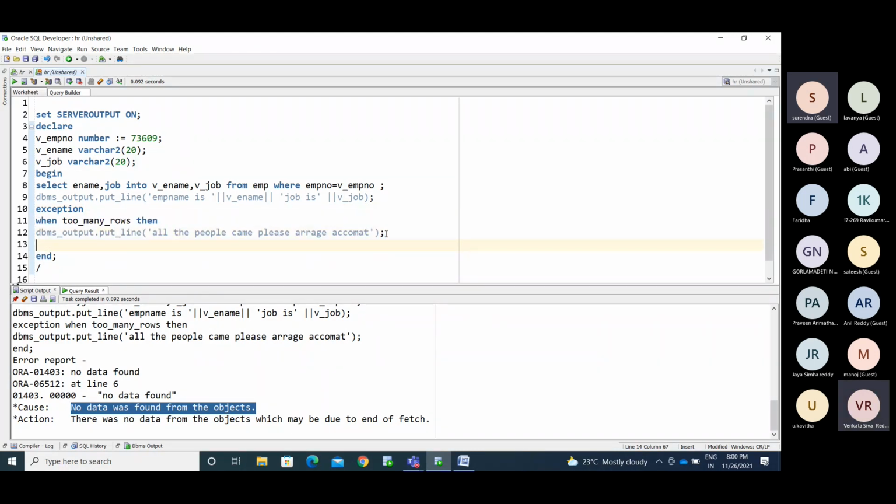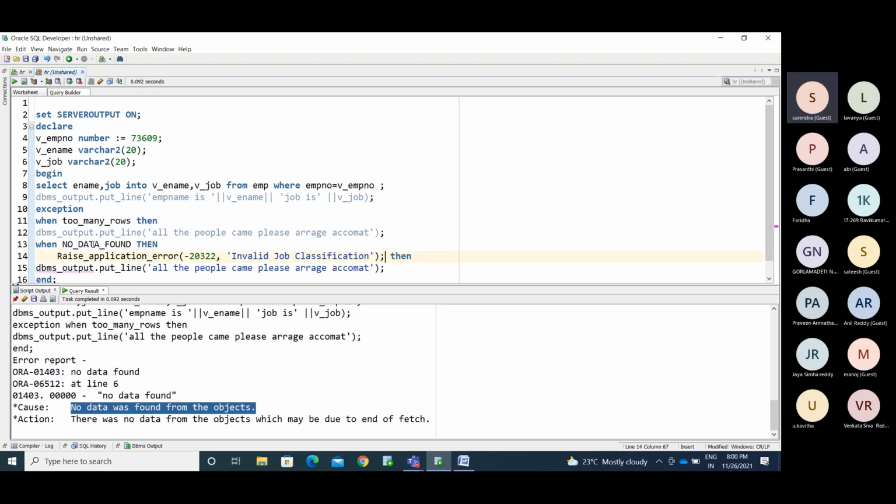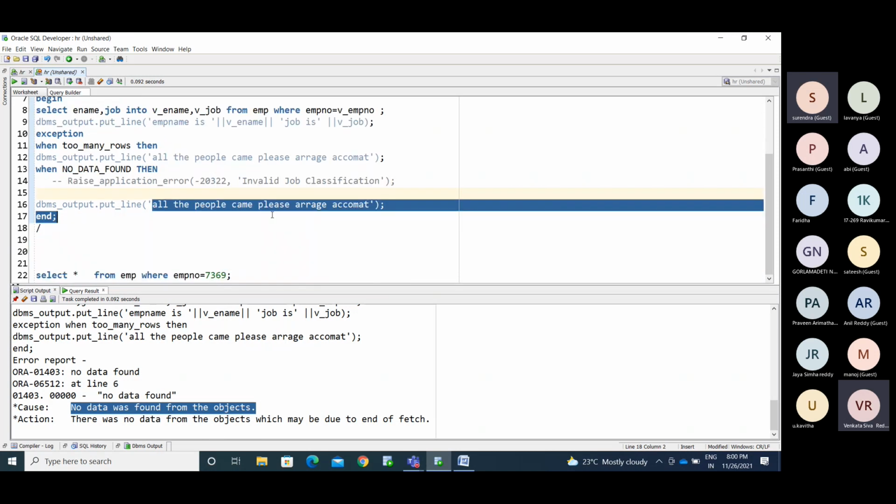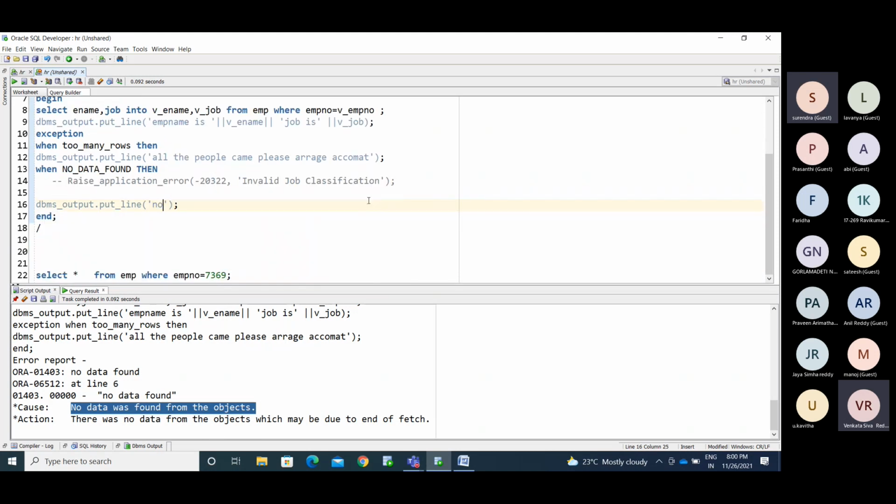Just I am disabling this statement. I will explain it later. Now I am setting some value like no employee found.